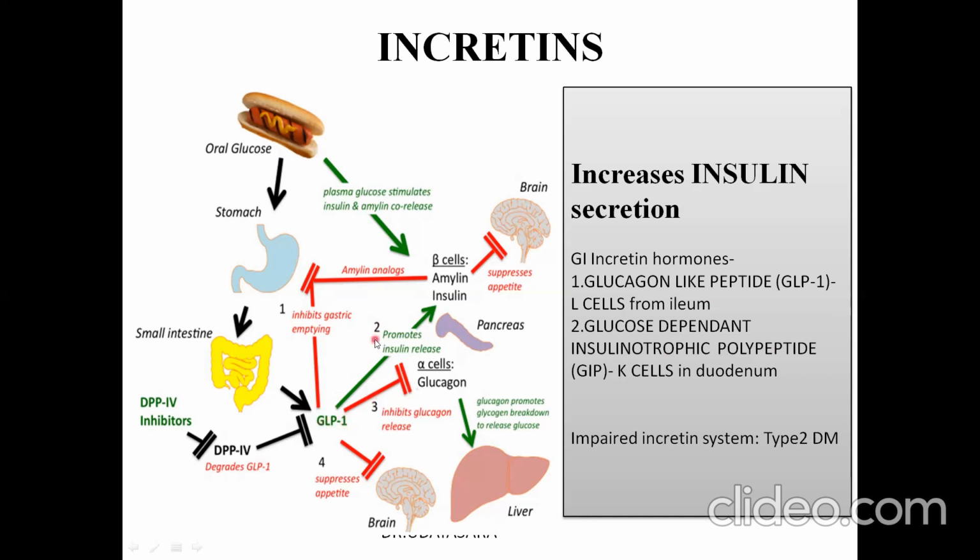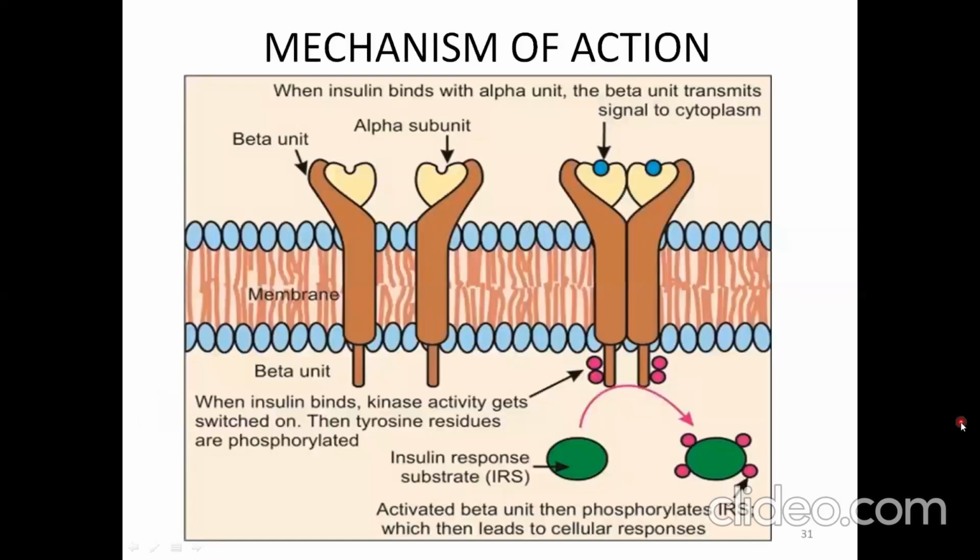So it favors insulin release and inhibits glucagon release. DPP4, dipeptidyl peptidase 4, is the molecule which inactivates GLP-1, and hence DPP4 inhibitors have been tried in diabetes mellitus. One advantage of DPP4 inhibitors, which are sitagliptin and saxagliptin, is that they are taken orally.